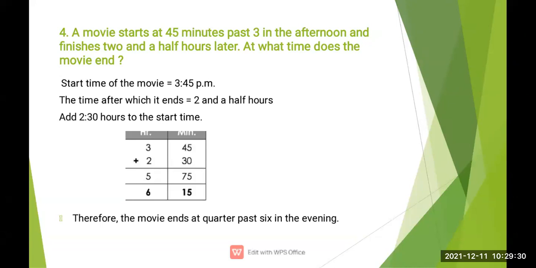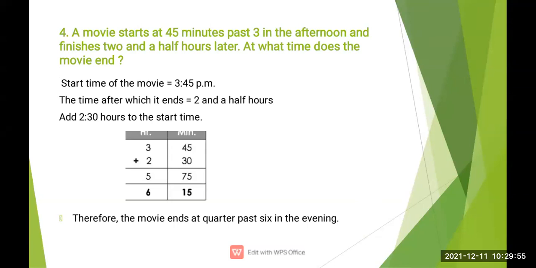The movie ends after 2.5 hours. At what time does the movie end?